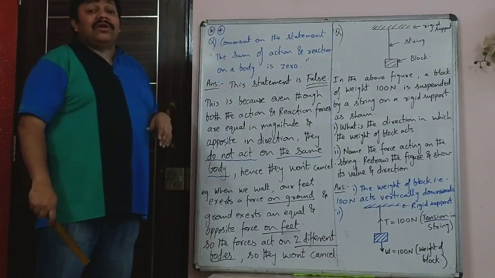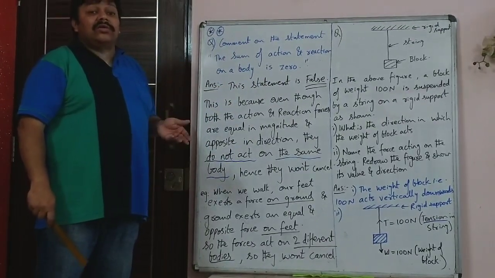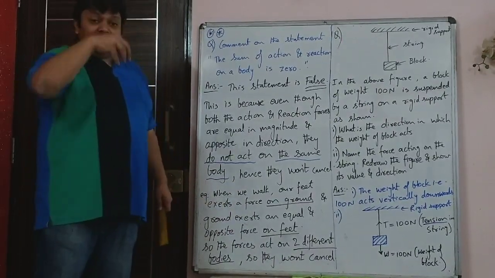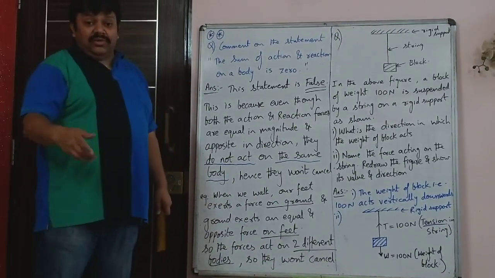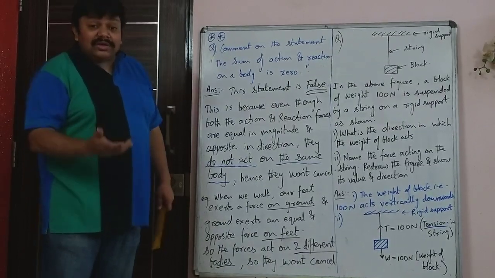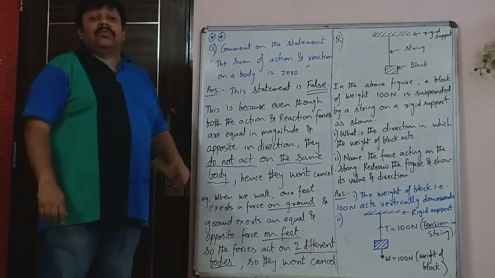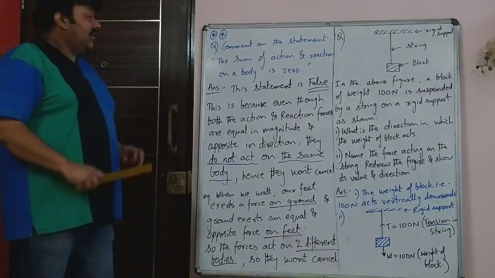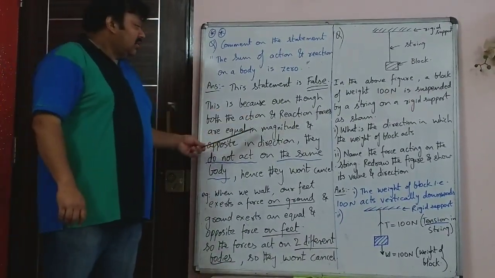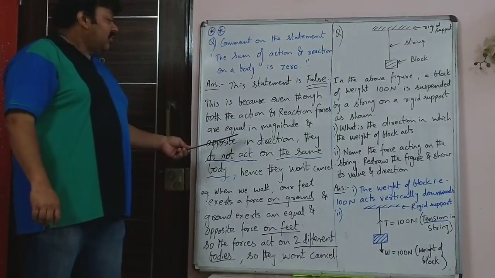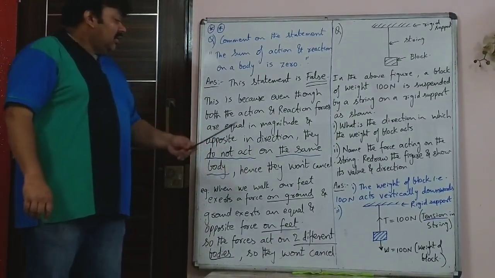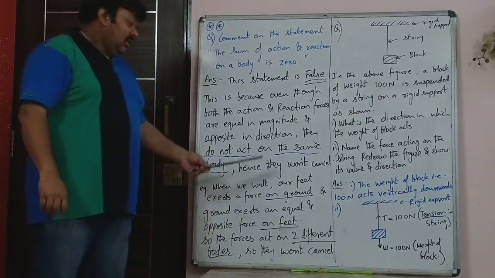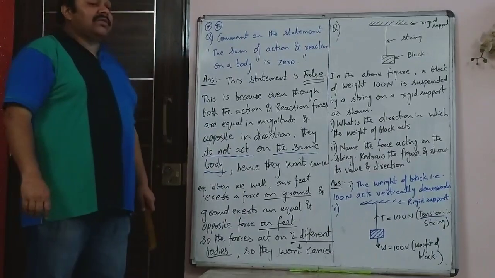The action and reaction forces are not acting on the same body. So when you keep a book on a table, the weight of the book is acting on the table. First body is table. And the table is exerting a force on the book. So they are not acting on the same body. So that is what you will have to explain. This is because even though action and reaction forces are equal in magnitude and opposite in direction, they do not act on the same body and hence they won't cancel.